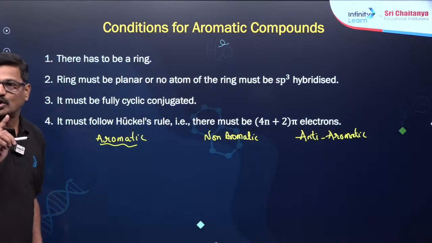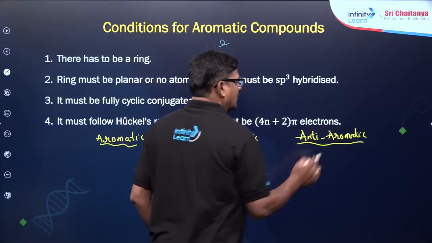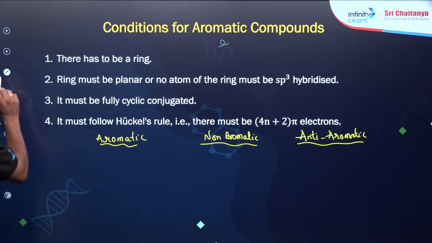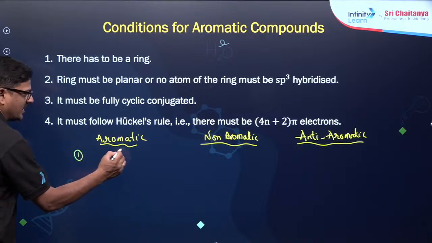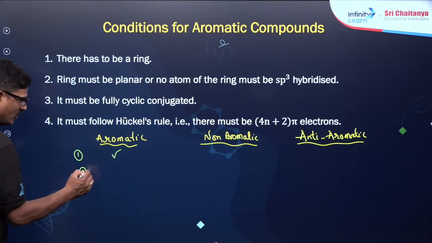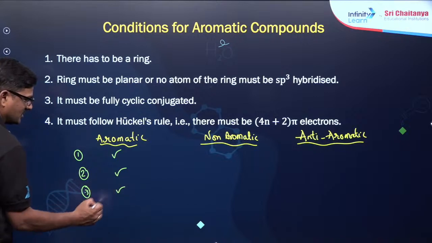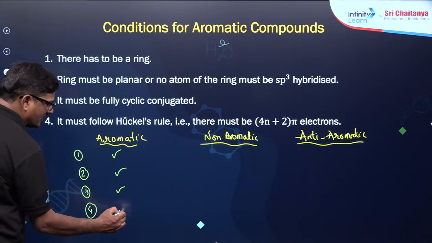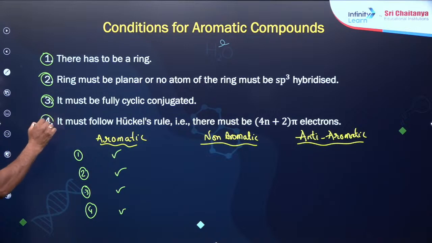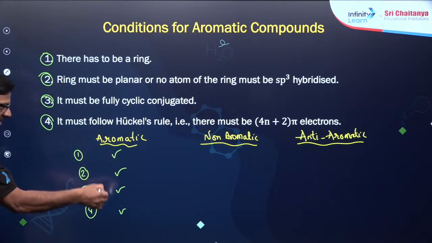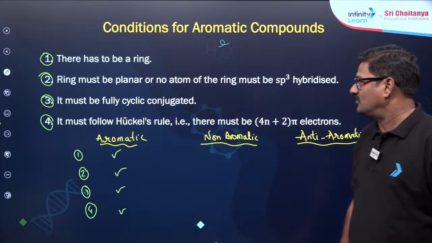So when you talk about aromatic, non-aromatic and anti-aromatic compounds, carefully you see, in an aromatic compound the first point is accepted, second point is accepted, third point is accepted, and fourth point is also accepted. These 4 points are accepted. That is called aromatic compounds.